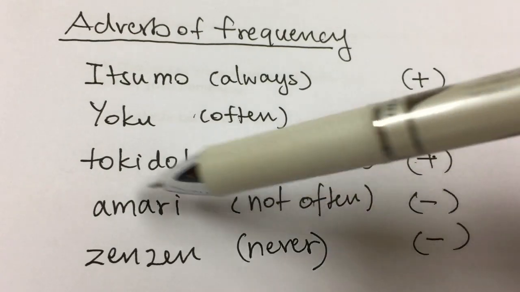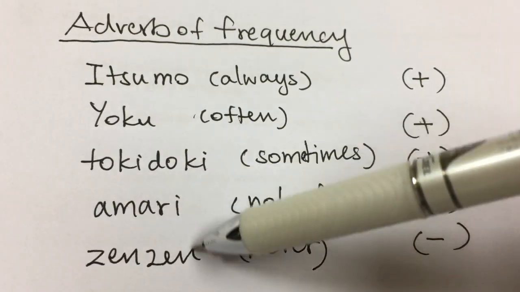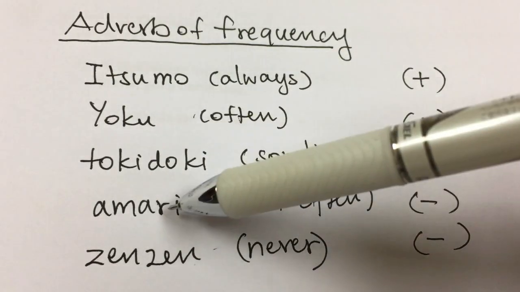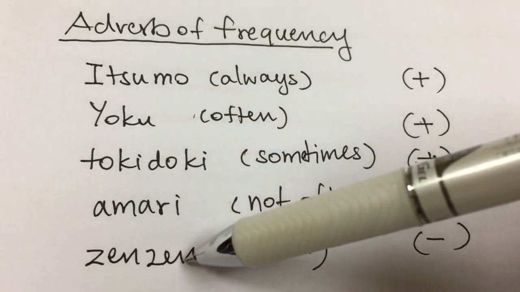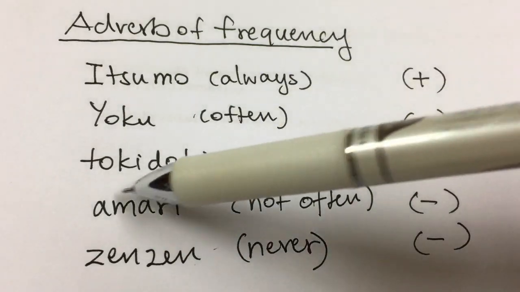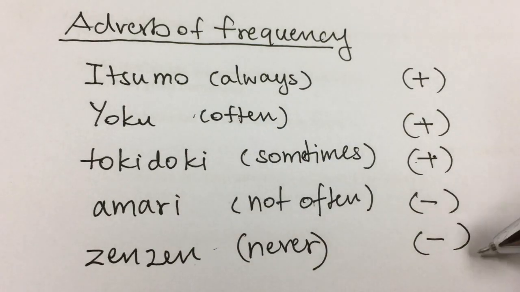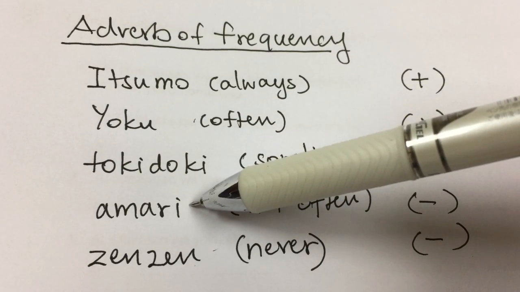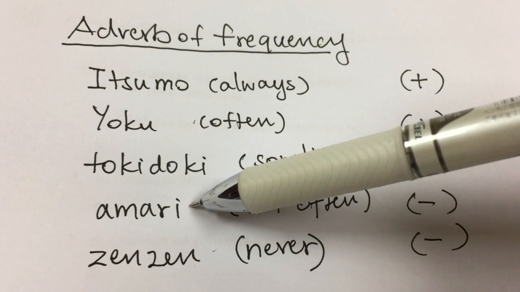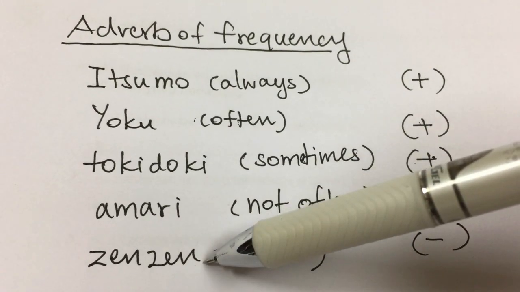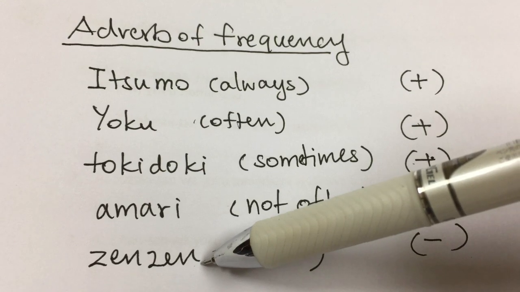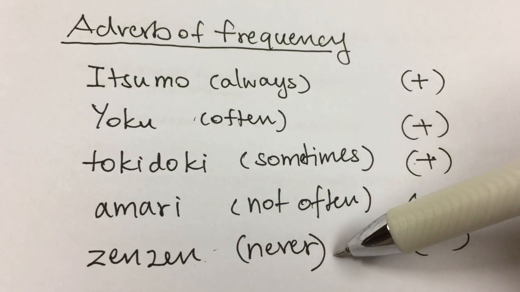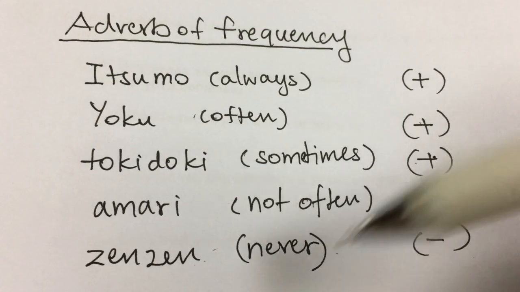And then the extra 2 here are negative. あんまり, not often, and 全然, never. So in the Japanese sense they are negative, so you have to use them with negative verbs. For example, あんまり映画を見ません, I hardly see a movie. Or 全然映画を見ません, I don't see the movie at all, or I never see a movie.